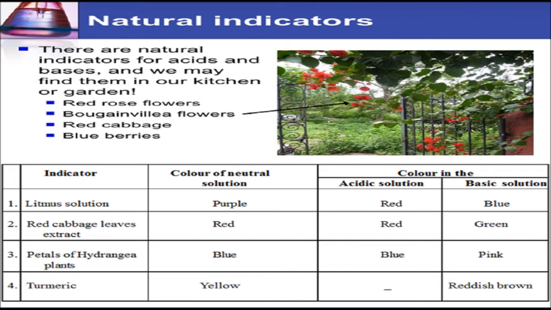Litmus is the most commonly used natural indicator. It is a dye extract from the lichens which changes its color in acidic or basic medium. Litmus solution is a solution prepared from this extract. Litmus paper is prepared by absorbing litmus on filter paper. It comes in two colors, blue and red. An acidic substance turns blue litmus paper red, a base turns red litmus paper blue.